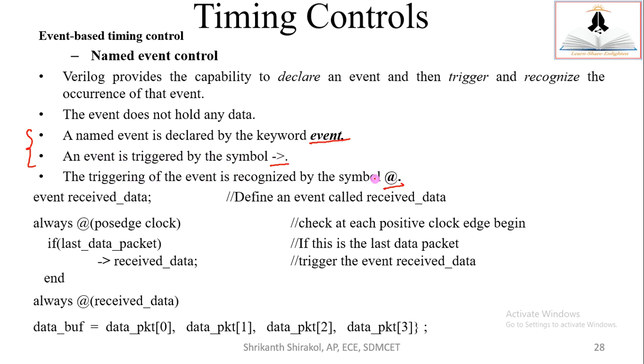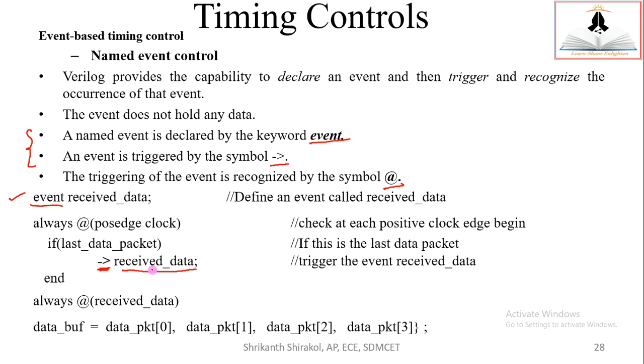See, this is an optional one. Without this also you can work. See, I have a keyword called event. This is the first statement. After the keyword event, I have defined an identifier, received_data. So this is an event I have defined, received_data. This received_data I'll trigger on the basis of some condition that we'll see. Always at posedge of clock, if last_data_packet is equal to 1, then this received_data is triggered. This event is triggered by the symbol hyphen greater than.